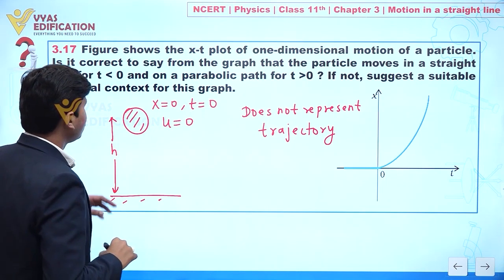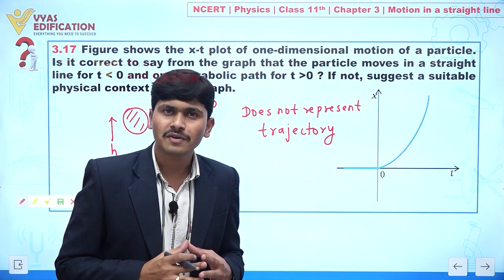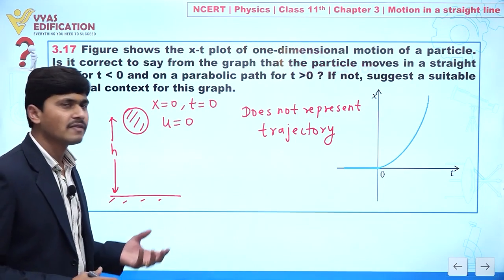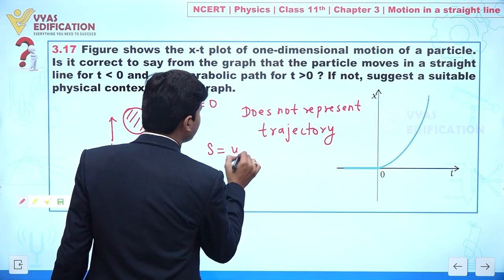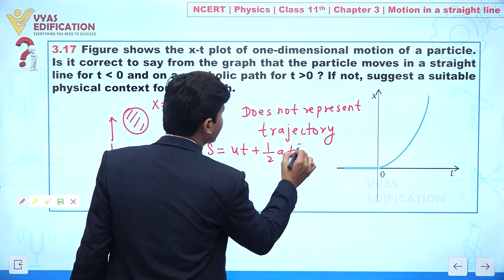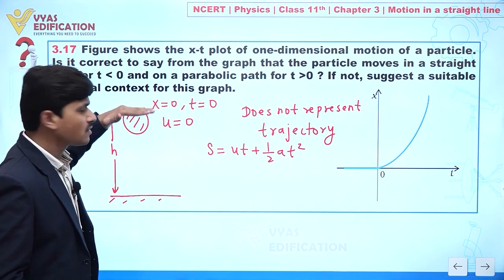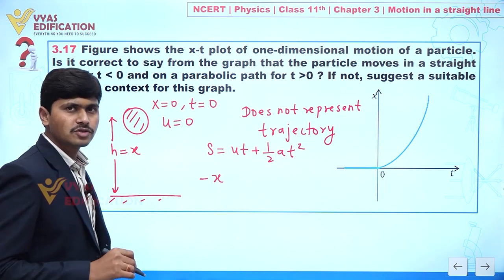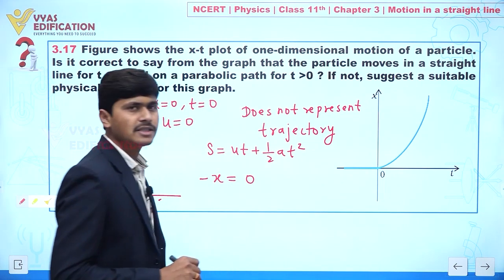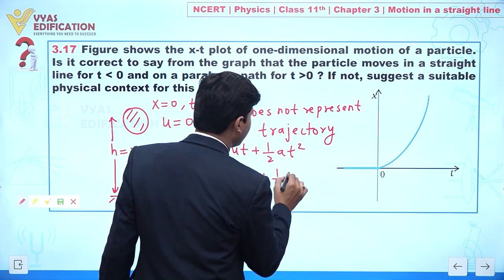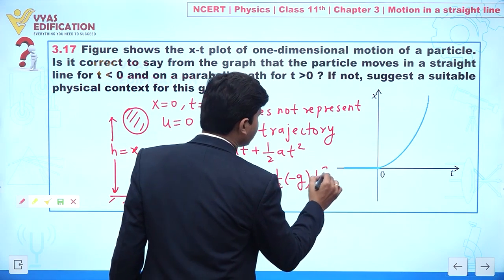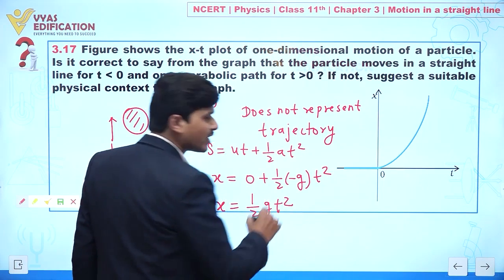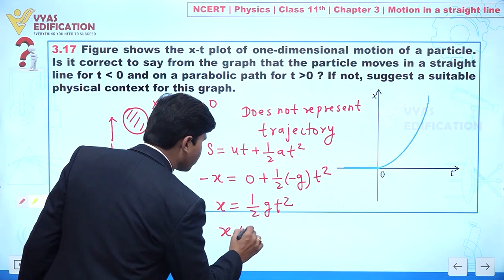Clear? So now we know if this ball is freely falling, it means we can apply here the equation of motion, because this body is moving under the influence of gravity. Clear? So we can write like this, s equal to ut plus half of at square. Clear? Now if we are taking this as our reference, we can write, let's suppose this is x, so this is minus x equal to 0 plus 1 by 2 times minus g times t square. Clear? So from here you can write x equal to 1 by 2 g t square. Or directly you can say x is directly proportional to t square.